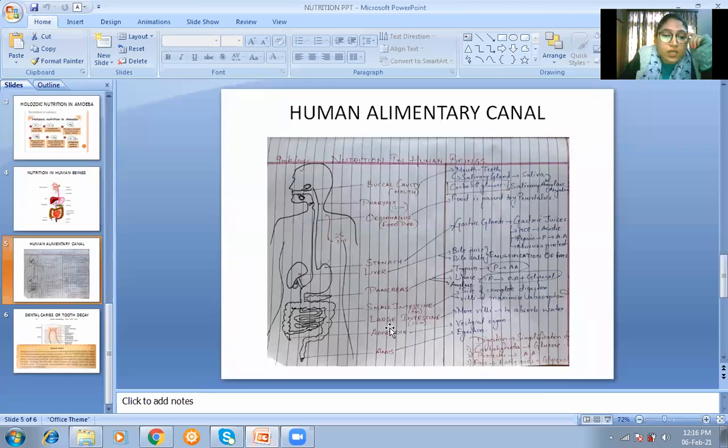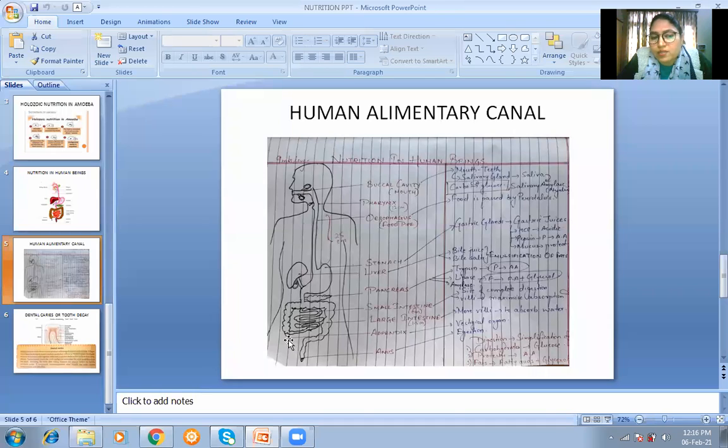Okay, in your NCERT book there is one point that the large intestine has more villi, but it is not so. The large intestine does not have villi. Large intestine is only passing the waste to the anus, and only absorbing water. Only one function of the large intestine is there, just to absorb water. It does not have villi in it. So you do not write this.